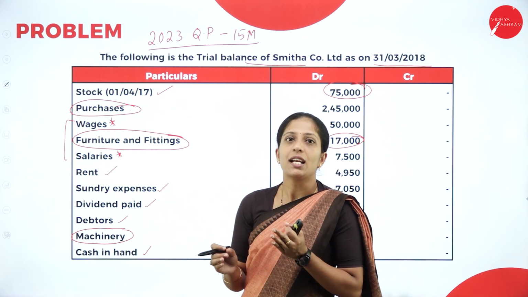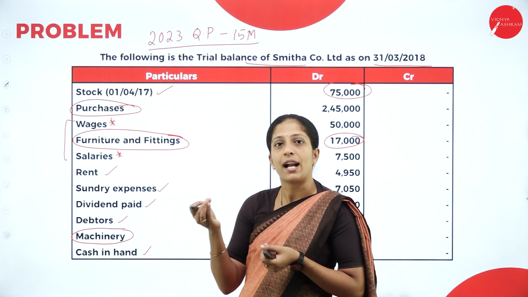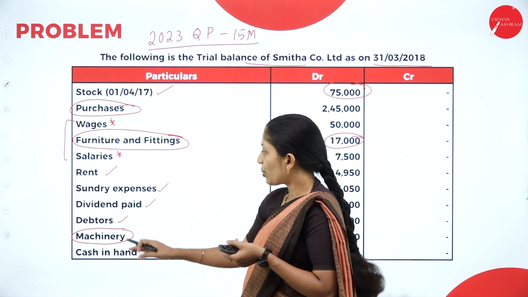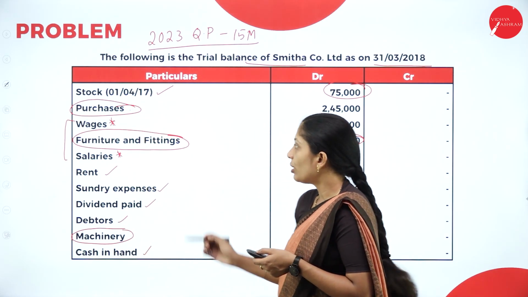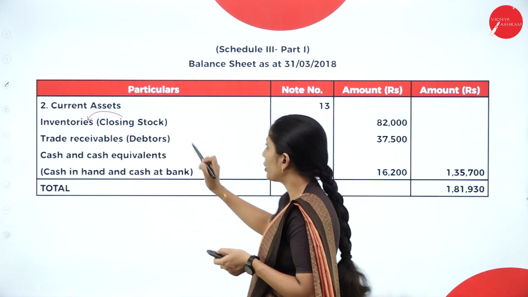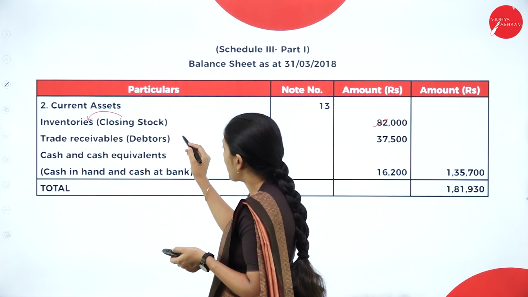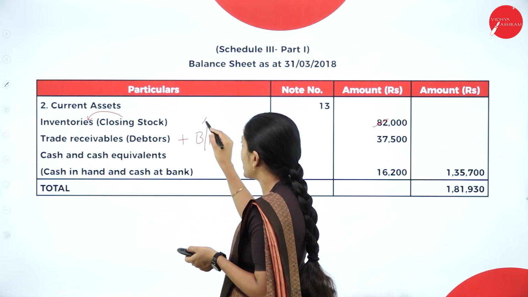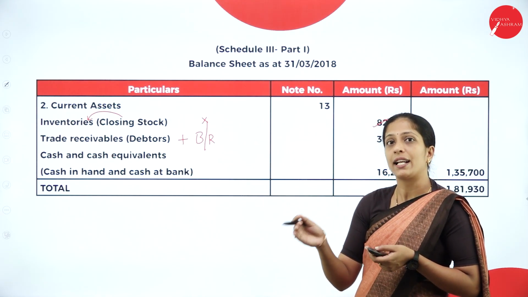So, we have three current assets now. One is cash and cash equivalents, where you have to add cash in hand and cash at bank. And the next one will be your trade receivable, where you are going to record your debtors. Next, all other expenses are done. So let us see the balance sheet. As I told you, inventories, you are going to record your closing stock 82,000. Trade receivable is nothing but your debtors. Suppose if they have given bills receivable, then you have to add bills receivable, but in this question it is not there. Next, cash and cash equivalents, where you have taken cash in hand and cash at bank.